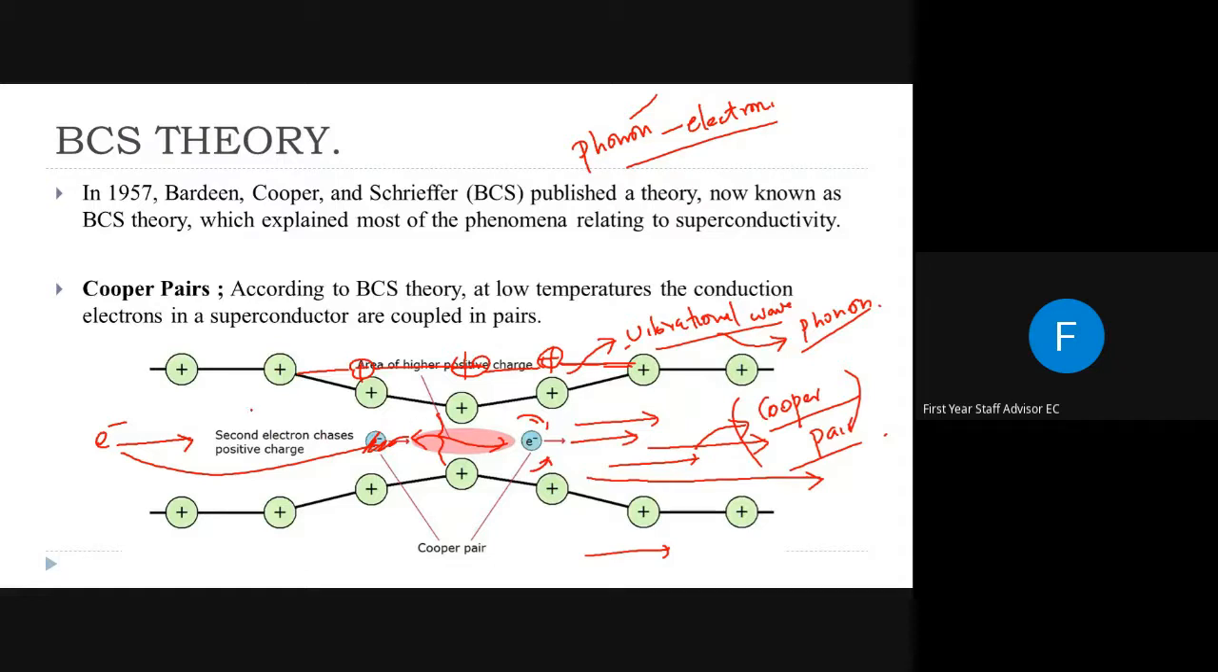And this will happen only below the transition temperature Tc, because if the temperature is greater than Tc, all the lattice atoms will vibrate in their own degrees of freedom.